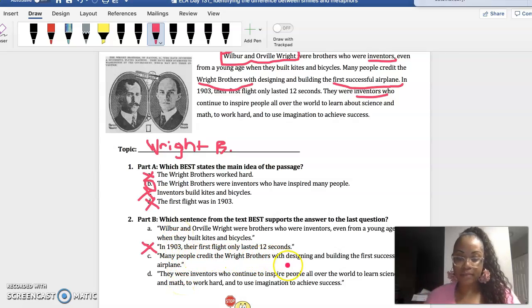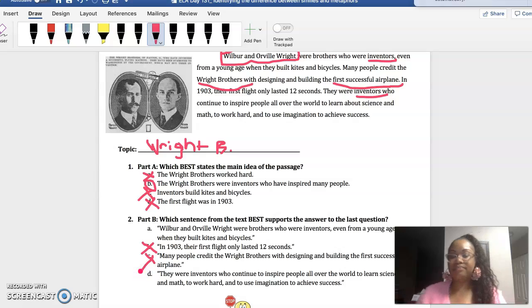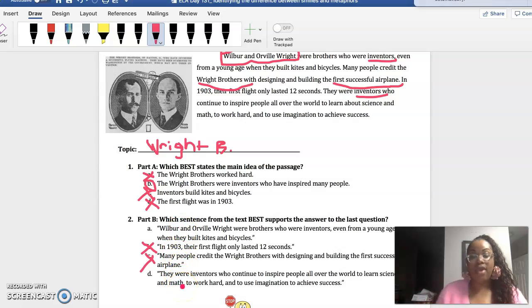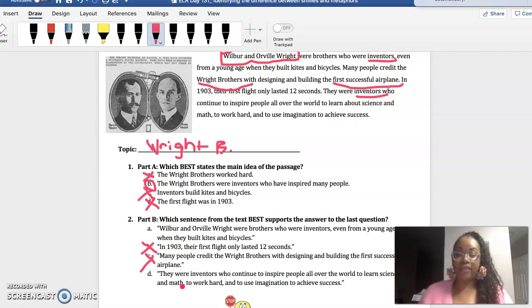Many people credit the Wright brothers with designing and building the first success. I don't really think that that is the main idea because, one, it talks about the many people, right? Even though that's what they invented, it's not really talking about what the text is mostly about. So now we're between A and D. Both of these have my topic, and both of them talk about they were inventors. But I have to figure out which one is the best evidence.